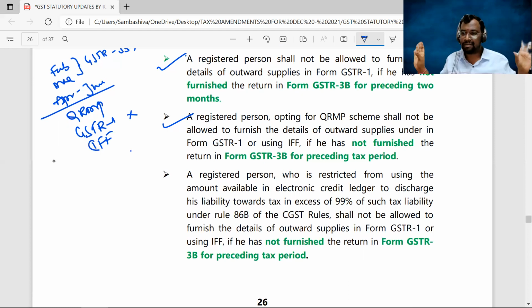But I have not complied with rule number 86B. I paid the entire output tax liability of 100 rupees by using my input tax credit. It means you have contravened the provisions of 86B. That's it. You're not entitled to upload the details of your outward supplies in GSTR 1 or by using the IFF. Okay, next.